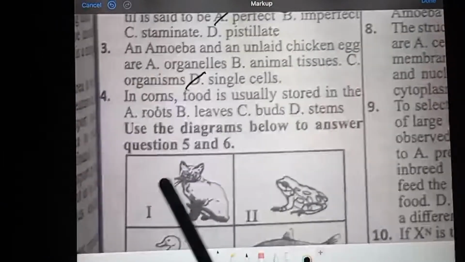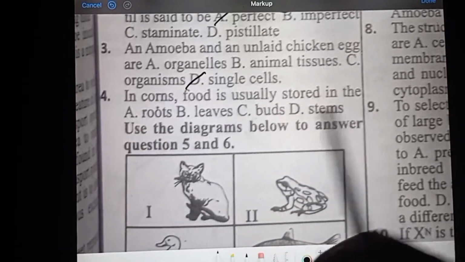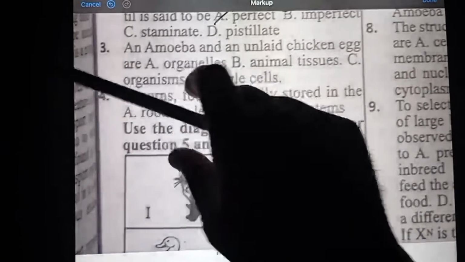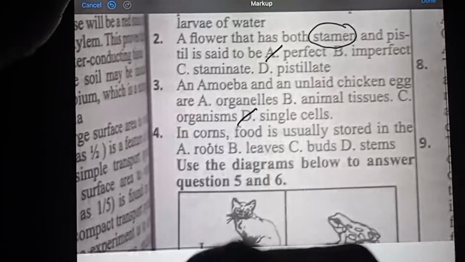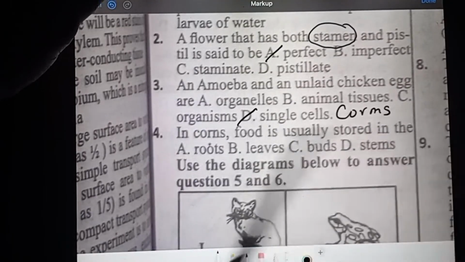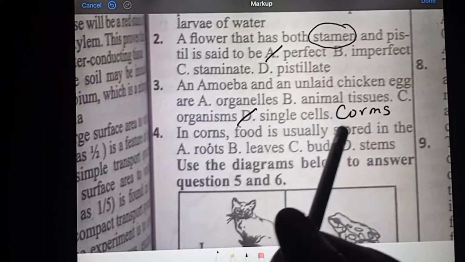They are not organs. In the corns, food is usually stored in the corns. Corns, this should be a mistake. This should be corms. There is what we call corms. Please, there is no need of asking in the corms food is stored. Which one is in the corms?